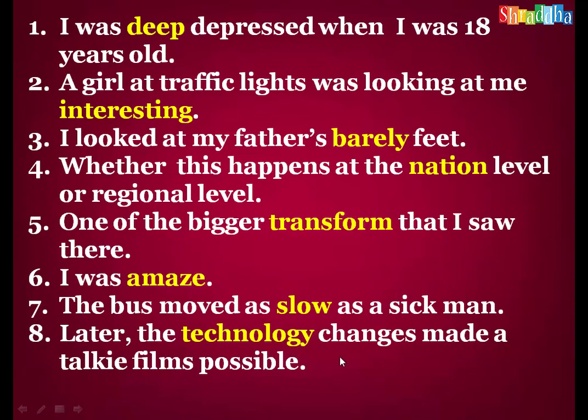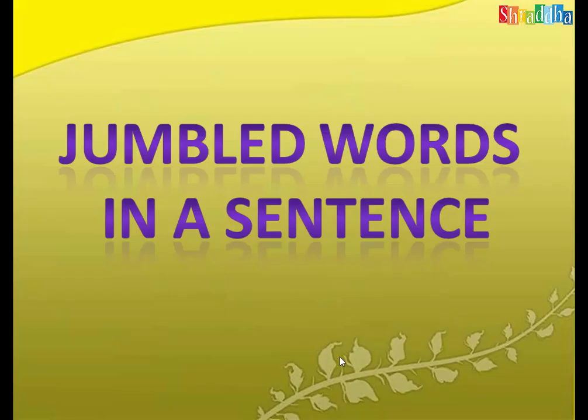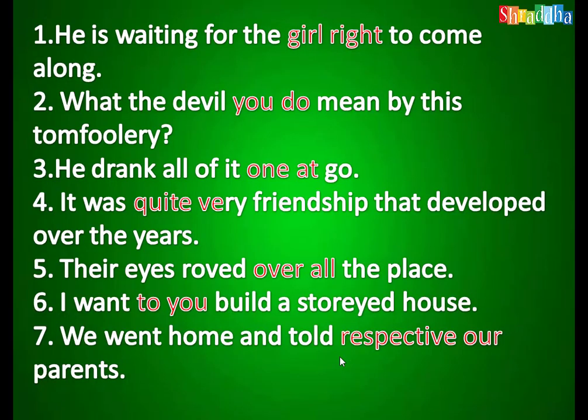So, you have to check whether the correct or right form of the word is used or not in the sentence. If a wrongly used word is there, then you have to replace that wrong word with the right one. Jumbled words in a sentence. There may be some jumbling. That means word order is changed in a sentence, and you have to check whether any word is jumbled in a sentence. Let us see with the examples.